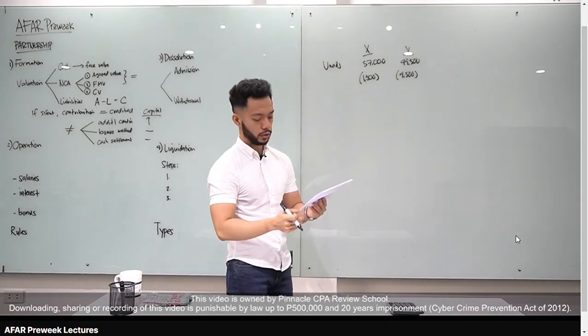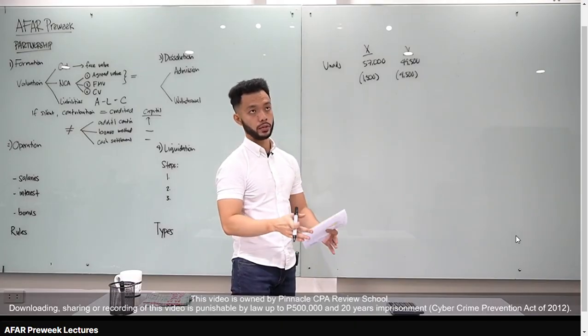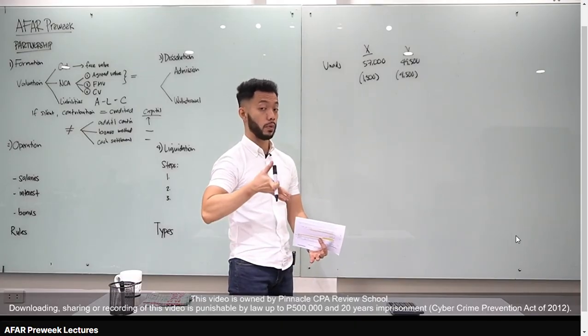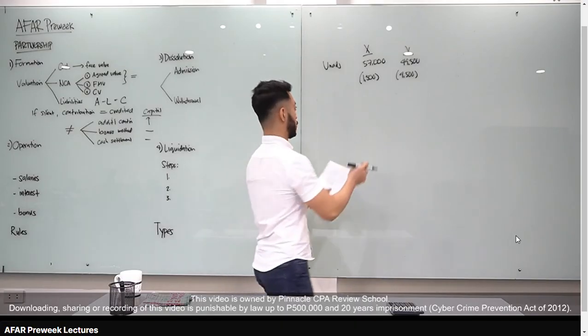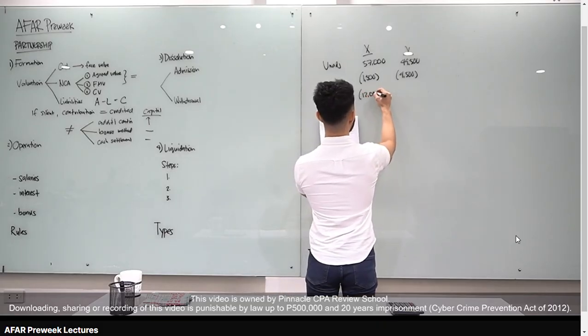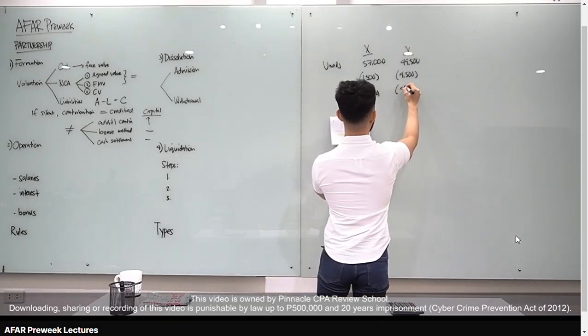Allowance for doubtful accounts, 12,000 for X, 4.5 for Y. ADA is a contra-asset account, therefore, bababa yung asset, bababa yung capital. So, minus 12,000 for X, for Y naman, minus 4,500.